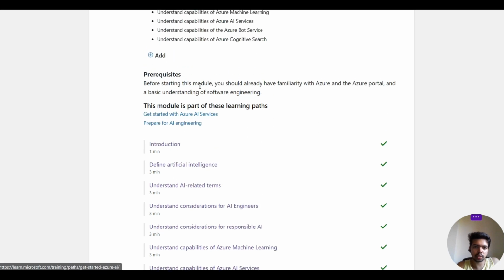What are the prerequisites for this? Before starting this module, we should have familiarity with Azure and the Azure portal and a basic understanding of software engineering. You should have basic knowledge of how it is working. These are the prerequisites of this course. If you have this knowledge, then we can move forward with that.